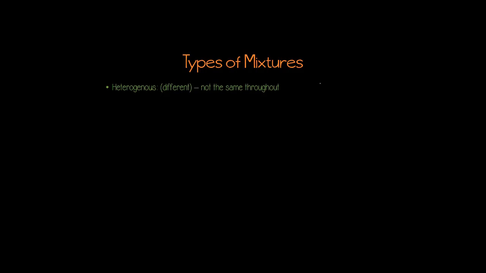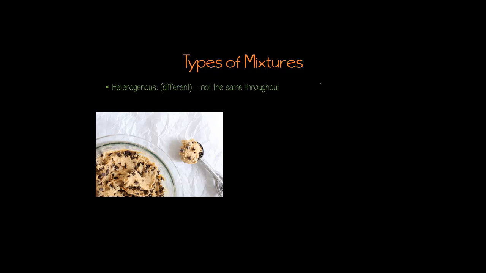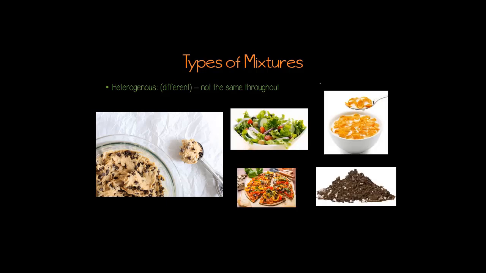A good example of a heterogeneous mixture is chocolate chip cookie dough. When you mix all of the different ingredients together, no matter how carefully and how well you mix them, you will still have maybe one spoonful that might have a few more chocolate chips, or one spoonful that has a little more sugar. So it's not the same all the way throughout. Other examples of heterogeneous mixtures could be a salad, cereal and milk, pizza, or soil.